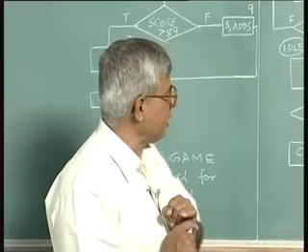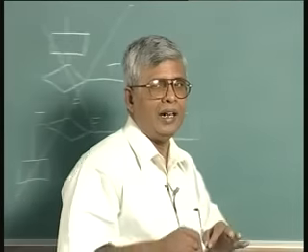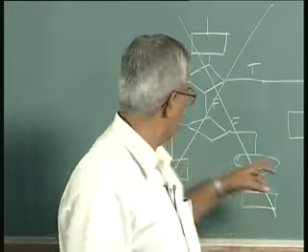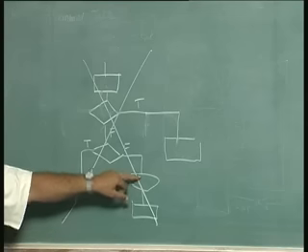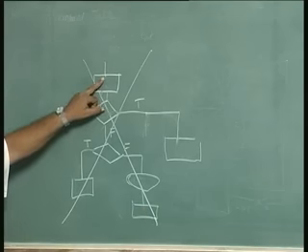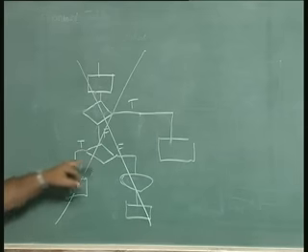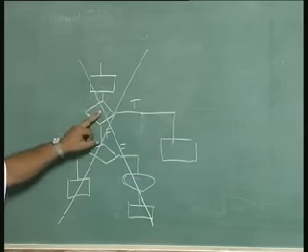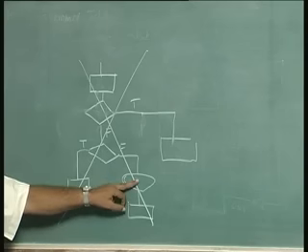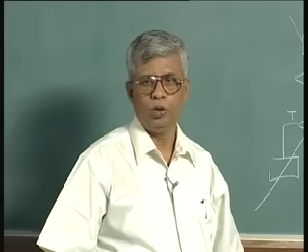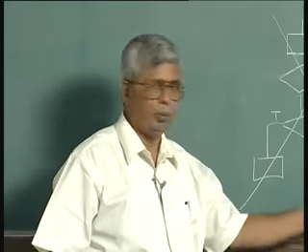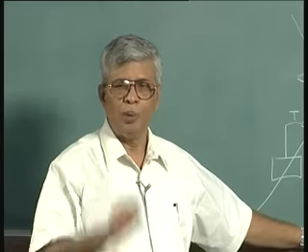The second change I have made is I have eliminated all conditional outputs. In this state, if this is false and this is false, this is the output, and then this goes to this state. So, this can be state 1, this can be state 2, this can be state 3, this can be state 4. In state 1, if this is false and this is false, this output is generated and then it goes to state 3 or whatever. That conditional output has no place in a microprogram approach. So, all conditional output boxes have to be replaced by output boxes.